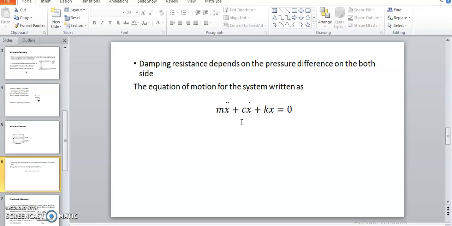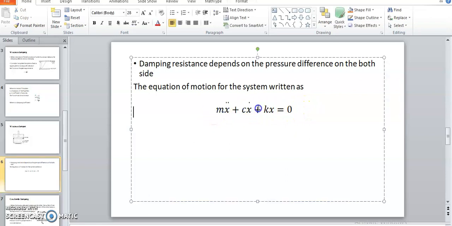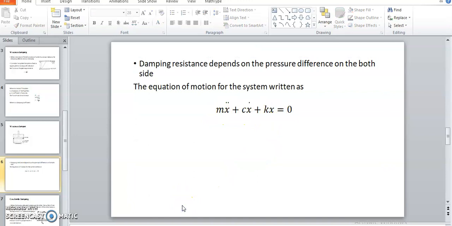Similarly, this damping force is also opposite. So in the derivation, mx double dot is equal to minus kx minus cx dot. So minus kx and minus cx dot come to the left side, and we obtain mx double dot plus cx dot plus kx is equal to 0. So this is nothing but the equation of motion considering viscous damping.